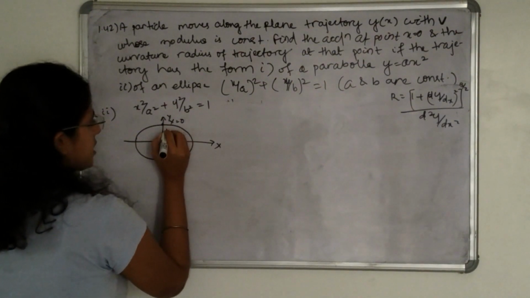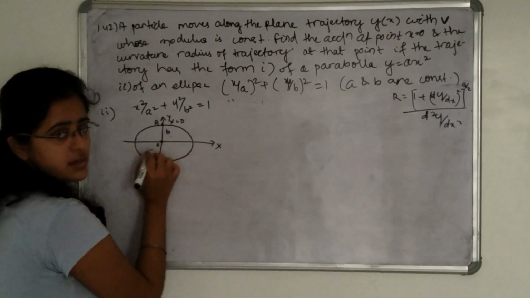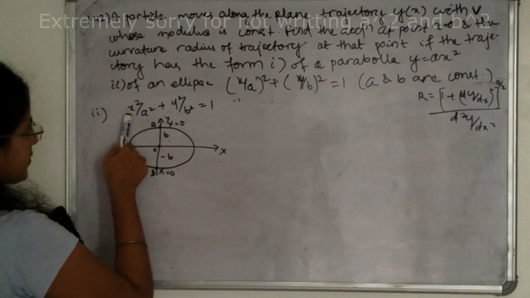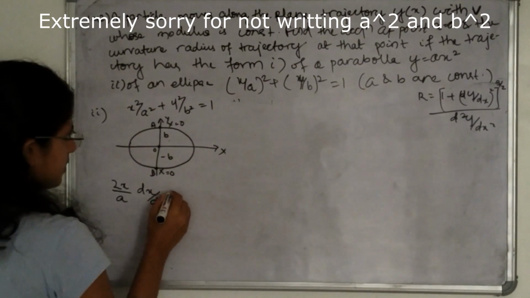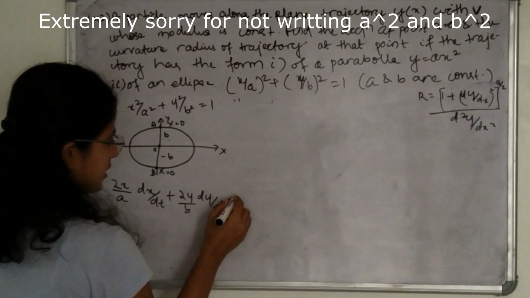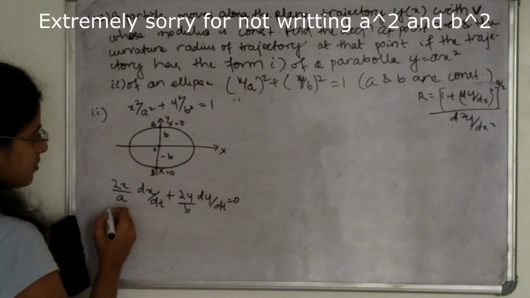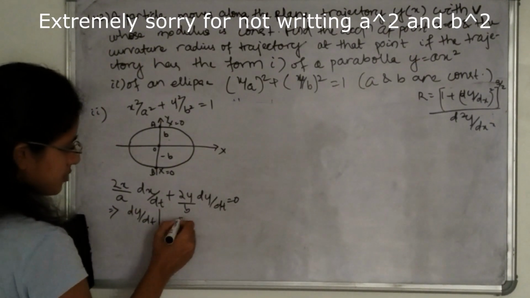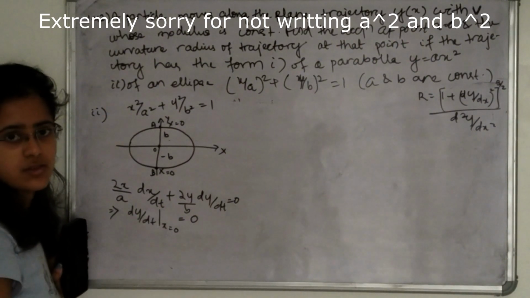So the value is here, if we consider O here, A and B, OA is b here and OB is minus b here. Okay, if we differentiate this equation, then this will be plus 2y divided by b square, dy by dt is equal to 0. Put here x is equal to 0. What can we get? dy by dt at x is equal to 0 is 0. Here also there is no velocity in y direction.